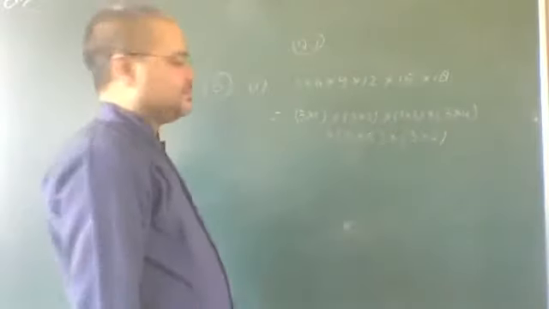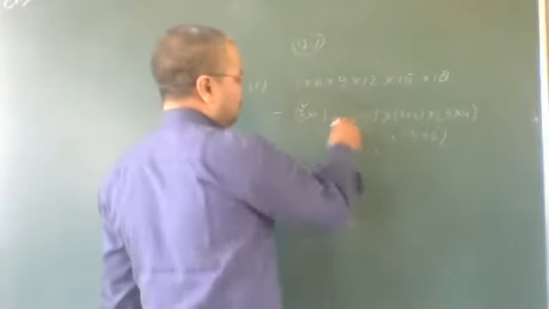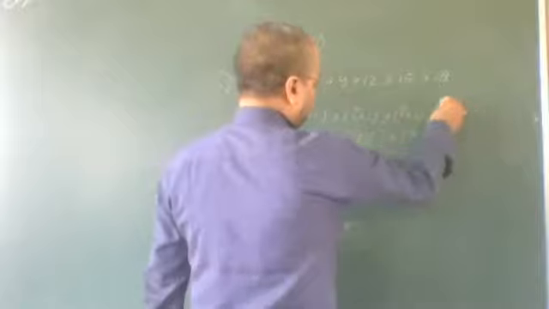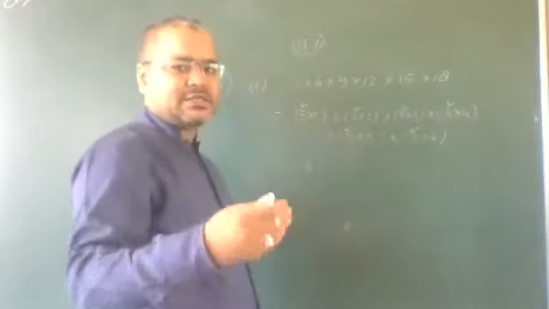Very simple maths. Here, how many times will 3 be written? 1, 2, 3, 4, 5 and 6. Means 3 multiplied 6 times.